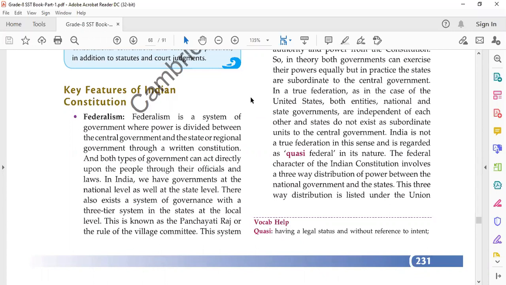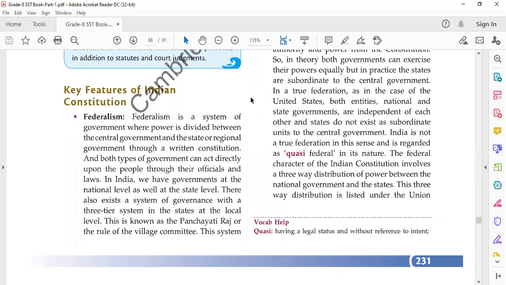The prime minister is the head of this government. Then at the state level, there are chief ministers of every state. There is a state list on which state governments make laws. Then we have also evolved a third level of government which actually works under the state government, but it is also a different level.